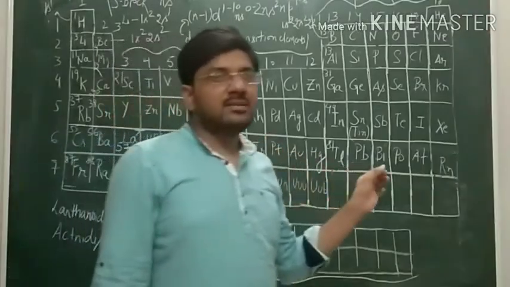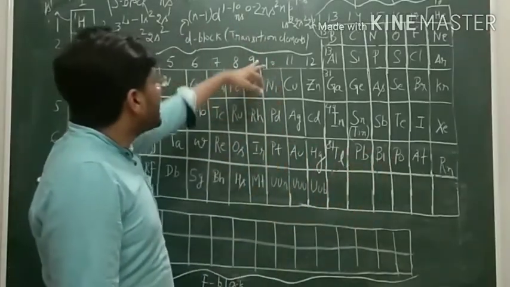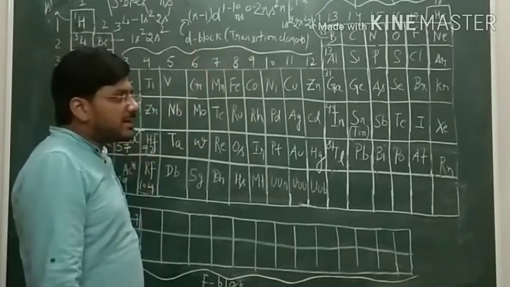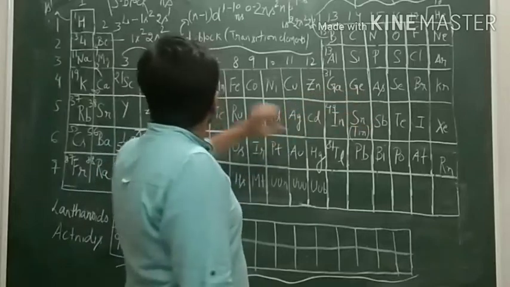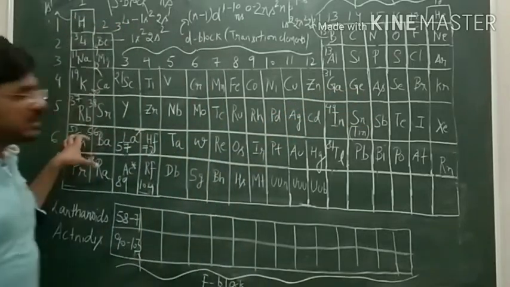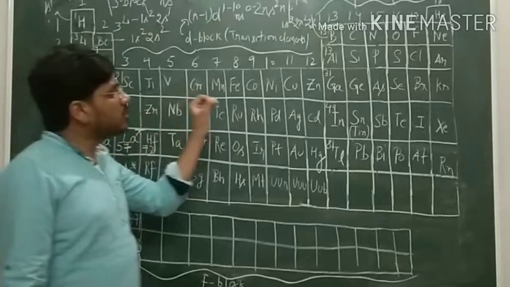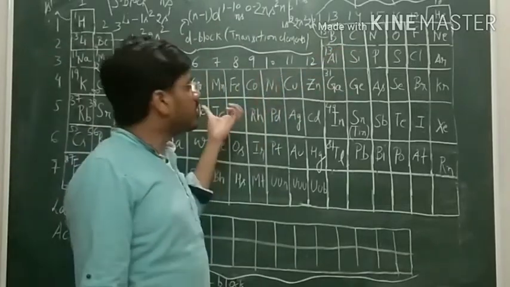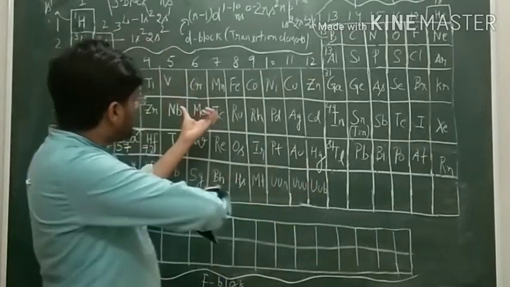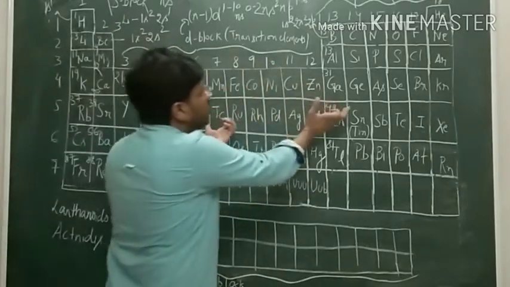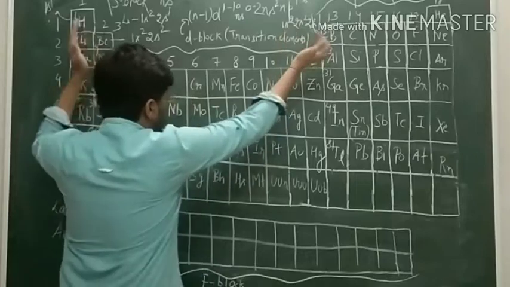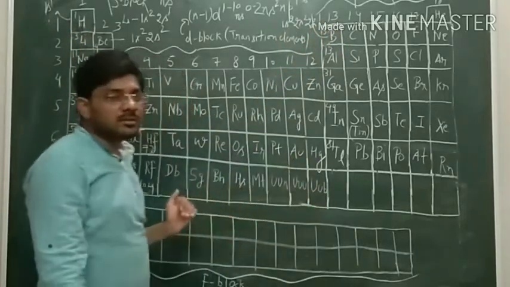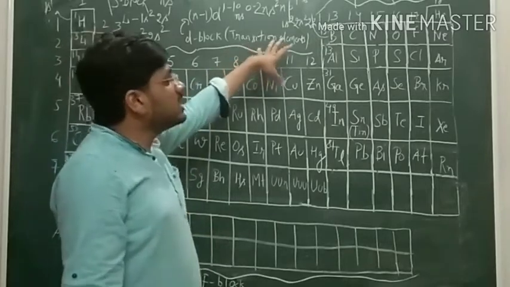D block elements are also called transition elements, as they show transition between metals and non-metals. The S block elements are mainly metals, while P block elements are mainly non-metals, while D block elements show a transition from metals to non-metals, meaning they are placed in between metals and non-metals in the periodic table. That's why they are called transition elements.